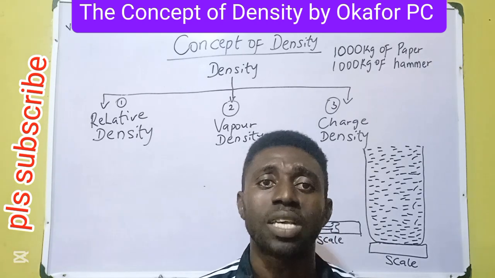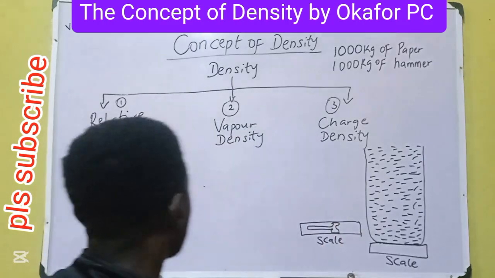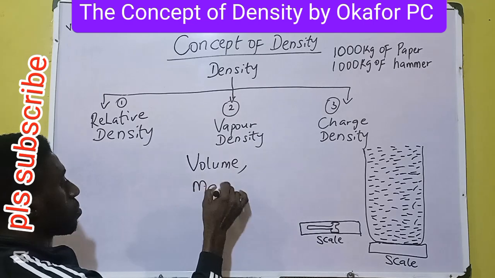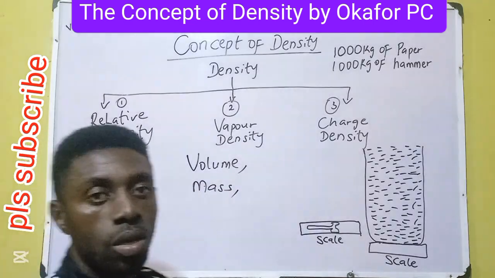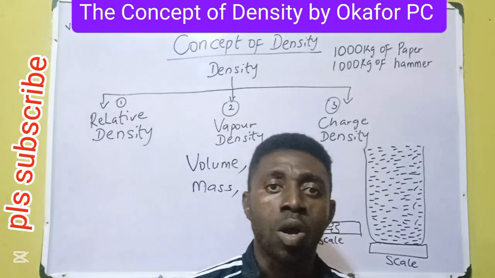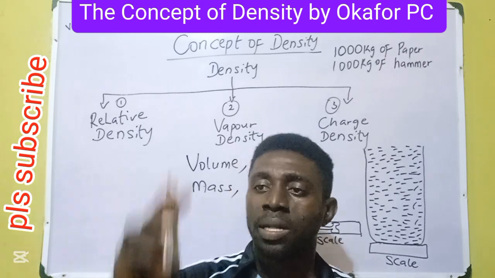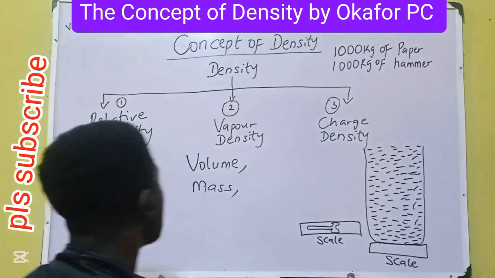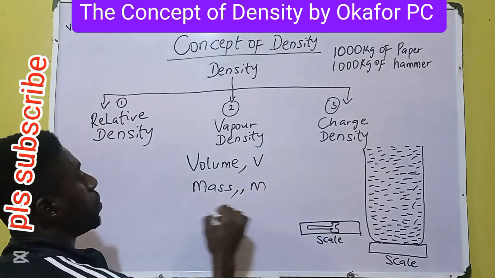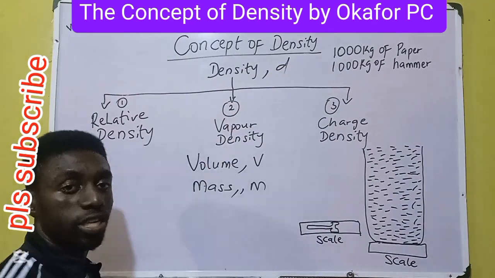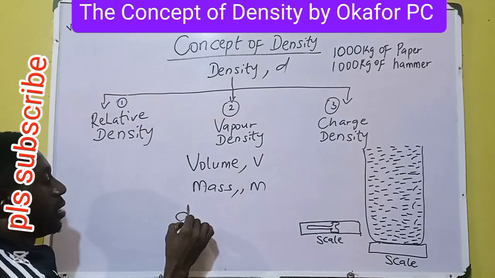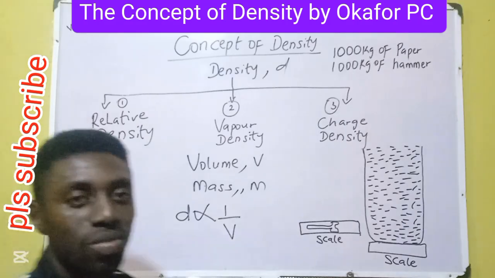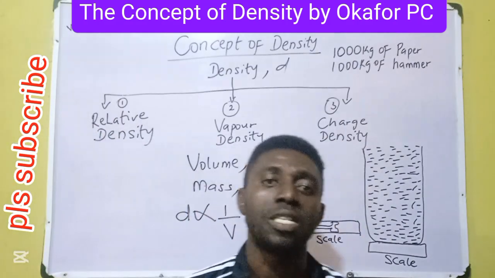The same is the nature of density as we portray on the board. You can't talk of density in the absence of these two other physical quantities: volume and mass. The idea of density comprises mass and volume. Okay, let's go mathematical. We say that V, M, density. Let's go for D. D is inversely proportional to volume. Density is inversely proportional to volume.